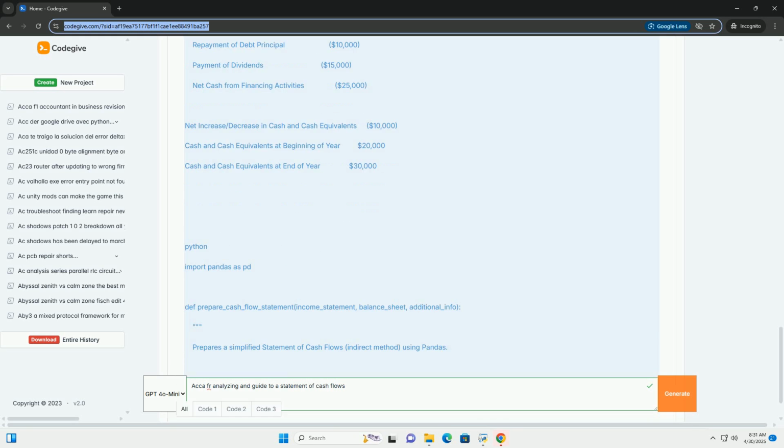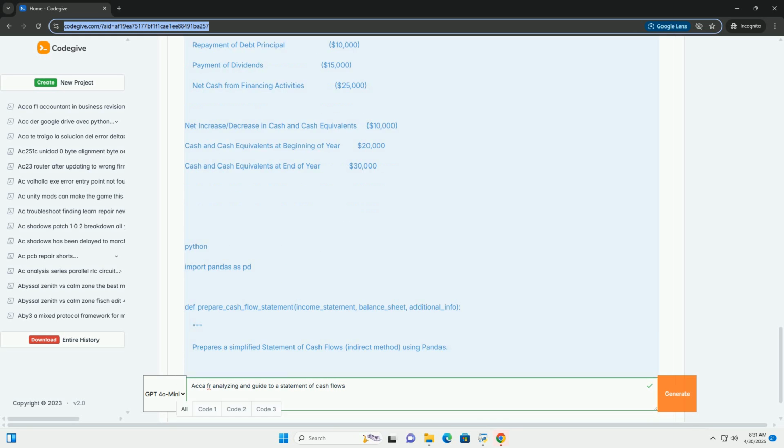2. Calculating net income. Take the net income figure directly from the income statement. This is your starting point for the operating activities section. 3. Adjustments to net income for non-cash items. Identify and add back all non-cash expenses that reduced net income: depreciation, amortization, depletion, impairment losses, etc. Analyze and adjust for any gains or losses on the sale of assets.